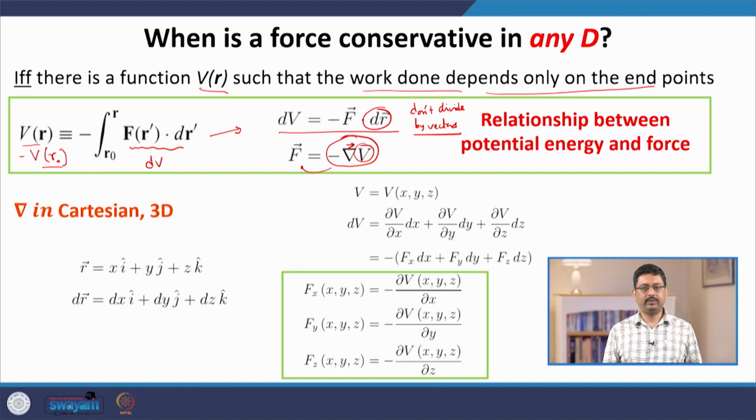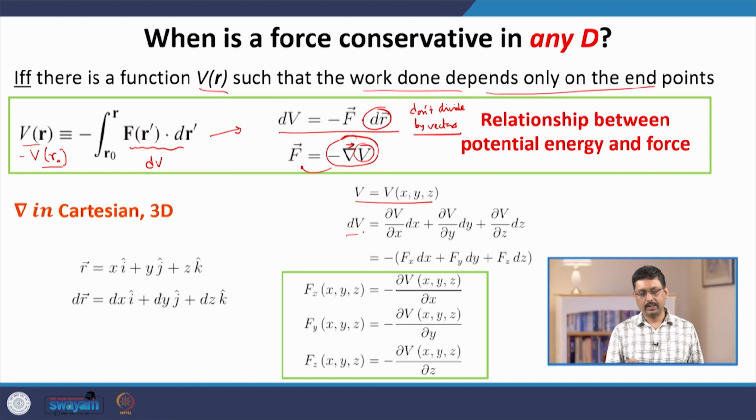I am going to take first the Cartesian components in 3D. Suppose in Cartesian components there is a function V which you can define at each point in space. Each point in space is denoted by 3 numbers, the 3 coordinates of that position x, y, z. So, V is a function of the position of points in space.